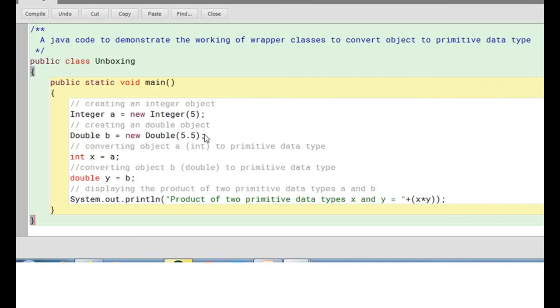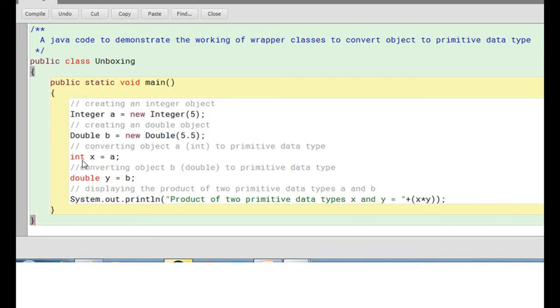Now these two objects will be converted into primitive data types. How? int x is equal to A. A was an object. You are storing it in an int data type.